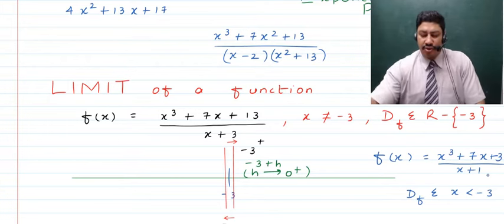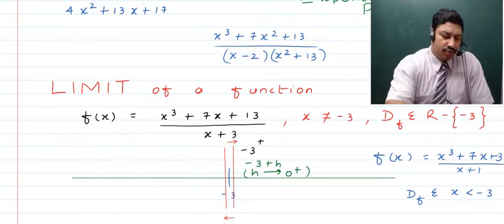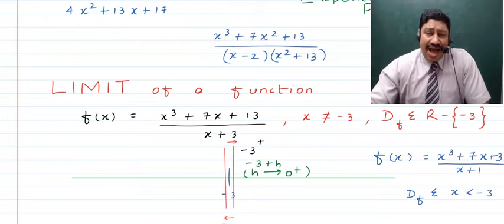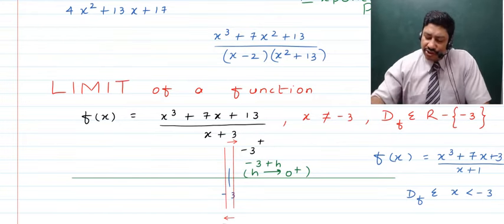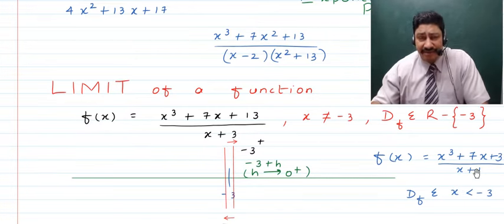So what will you talk about this function? What will be the limit of the function that we should try and target? I told you that if you talk about the limit of a function, you can only try it out at those points where the value of the function can become undefined, right? So in this function at -1, the value of the function will become undefined.